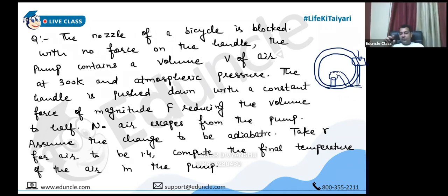Actually, the function of that nozzle is that it remains blocked when you are not blowing the air in, so that the air from the tire does not come out. But when you blow the air from outside, it gets opened and the air is able to enter inside. But the air is not capable of coming out because of that nozzle. Yes, sir. Very good.